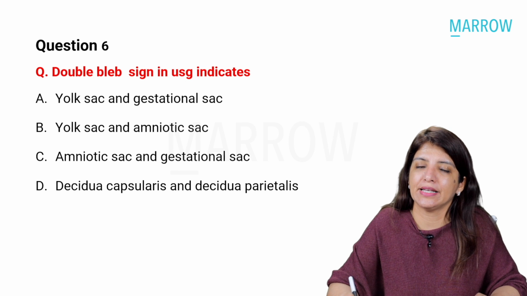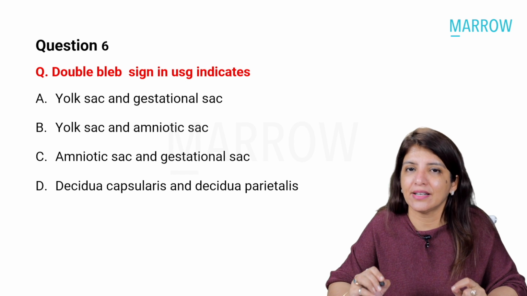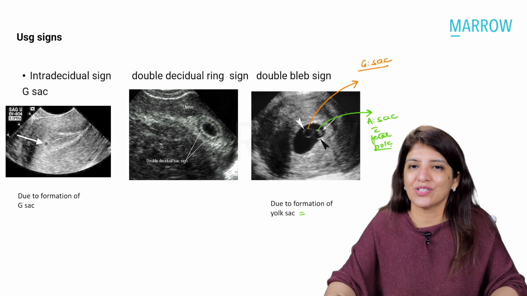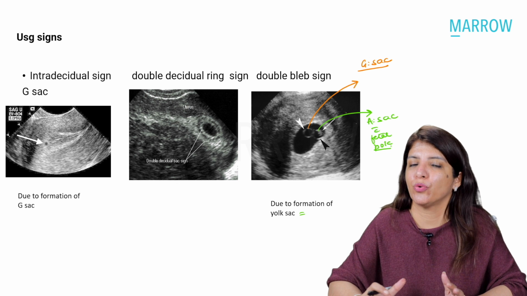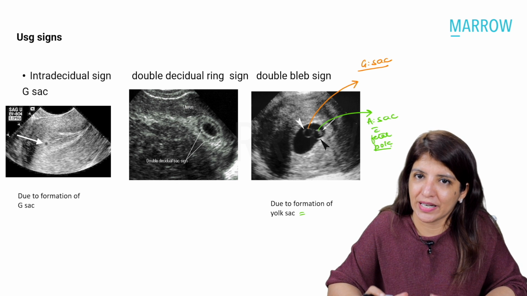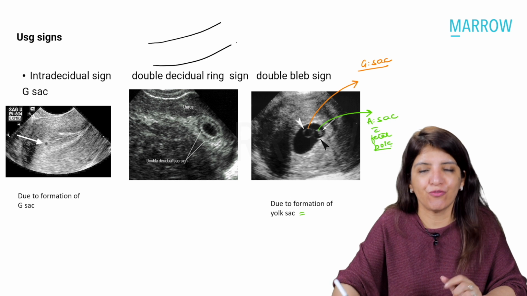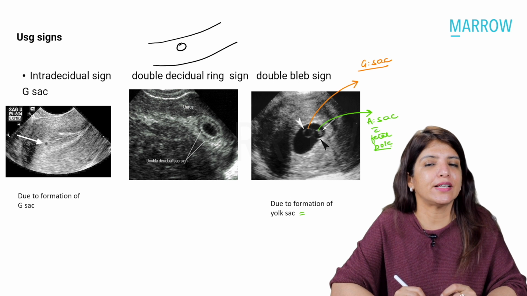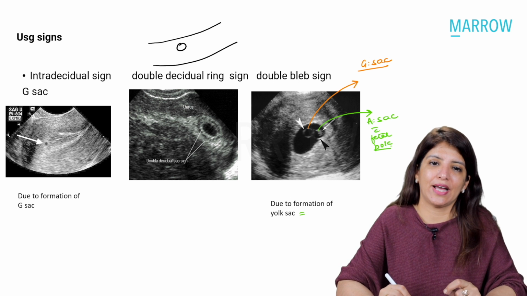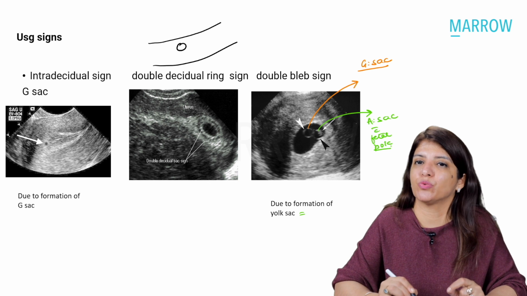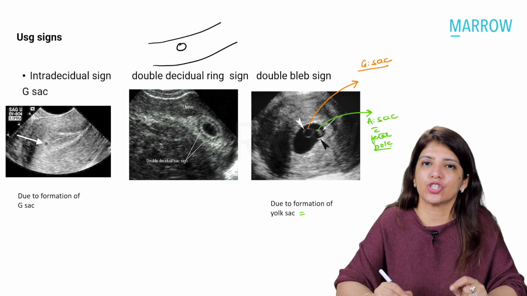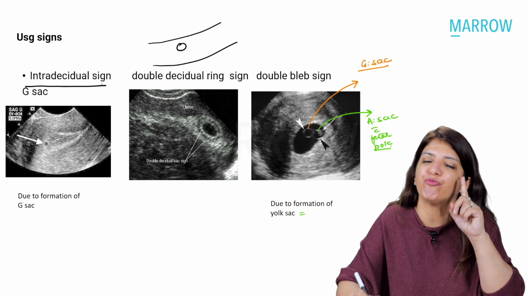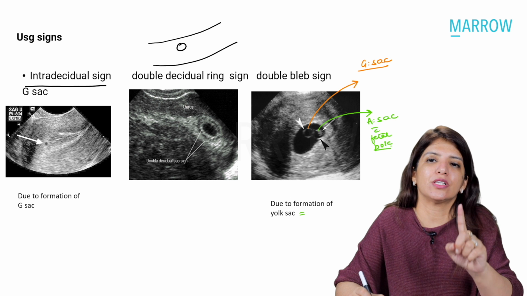Coming to double bleb sign in ultrasound indicates. Now again in classes, I show you these three ultrasounds together, and all these three ultrasounds are step by step what you are going to see in an intrauterine pregnancy. First, the blastocyst is going to implant in the endometrium, and this is what is called the intradecidual sign, where you get a gestational sac inside the endometrium, which is the first sign of pregnancy on ultrasound.